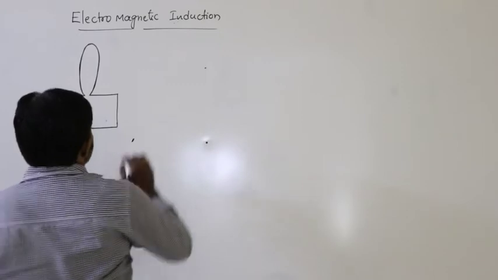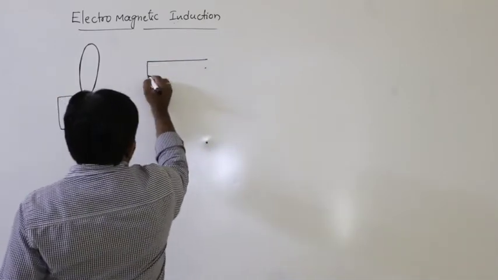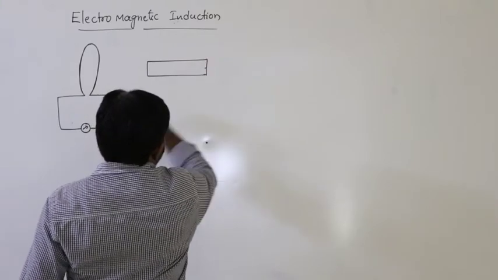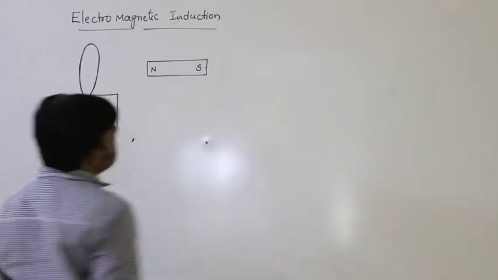Now in this situation, let us say this is the magnet, with this as the north pole and this as the south pole.